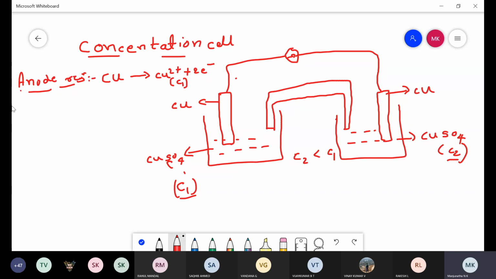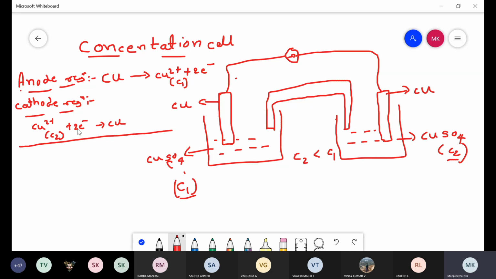Next, coming to the cathode reaction. The electrode having a high concentration acts as a cathode, where the reduction reaction takes place. The right hand side electrode has the high concentration, therefore it acts as a cathode, where the Cu2+ ions having C2 concentration gain the liberated electrons and are reduced to copper metal.